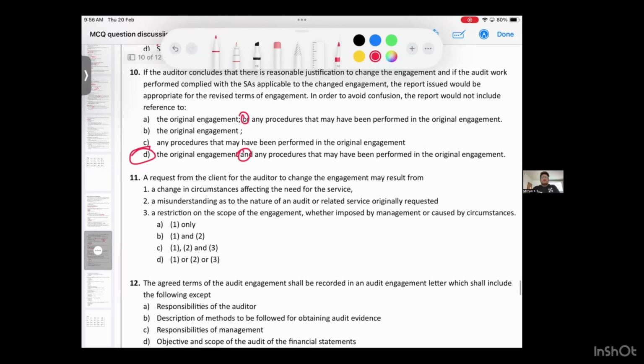Now 11th question, come on, read. A request from client for the auditor to change the engagement may result from. Why will change happen? Change in circumstance, change in law, misunderstanding between the auditor and client. These could be 3 reasons which we have written and explained in our notes. Are you remembering, guys? Either due to 1 or either due to 2 or either due to 3rd. Changes in the engagement letter can come. So option 1 or 2 or 3.